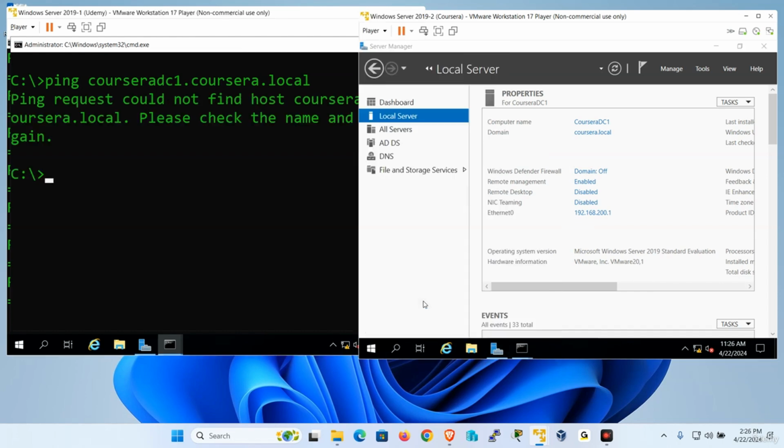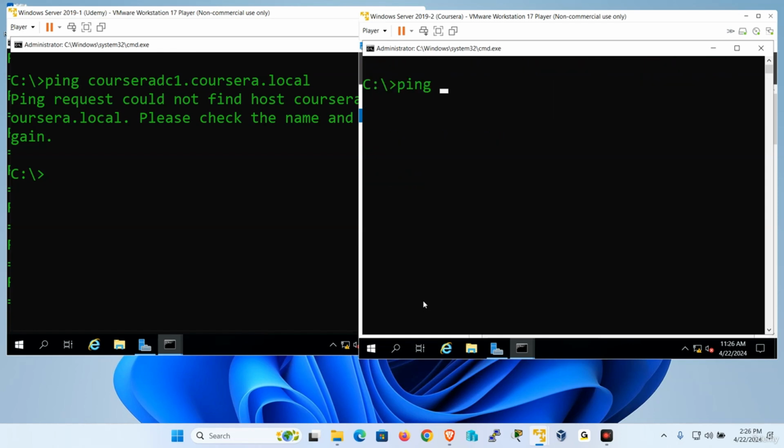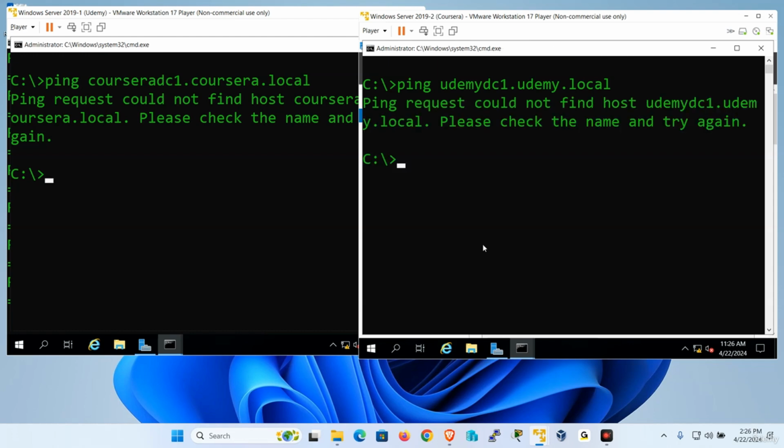If I go back to the command prompt and I say ping DC1.Udemy.local, it's going to fail because DNS is not configured yet. Reach by numbers. So my next step is to configure DNS and allow DNS to pass through before we actually create the actual trust. Okay, so that's what we're going to do in our next lecture.